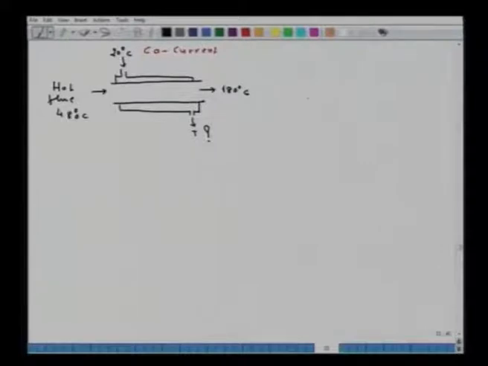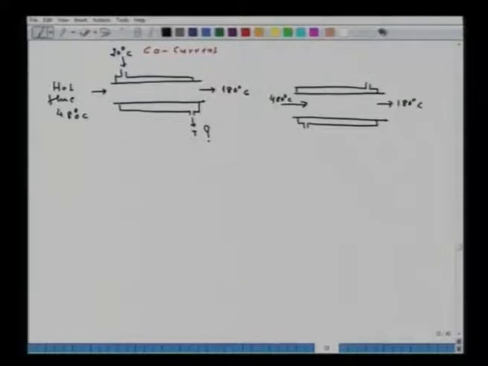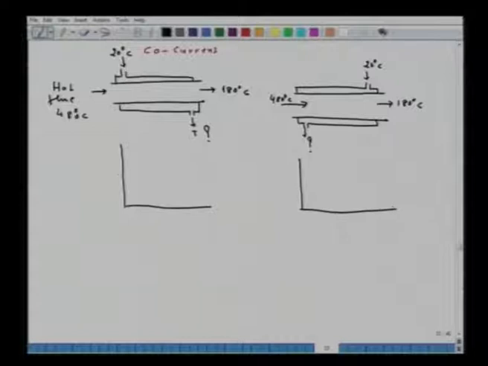Similarly, for counter current, we can also draw it. So counter current: this is entering at 480 degrees Celsius, going out at 180 degrees Celsius. Water is entering at 20 degrees Celsius. You have to find out the exit temperature. These are not known. If you want to represent it over the length of the heat exchanger, as I explained just now, this is 0 and this is the length L. This is for the counter current.